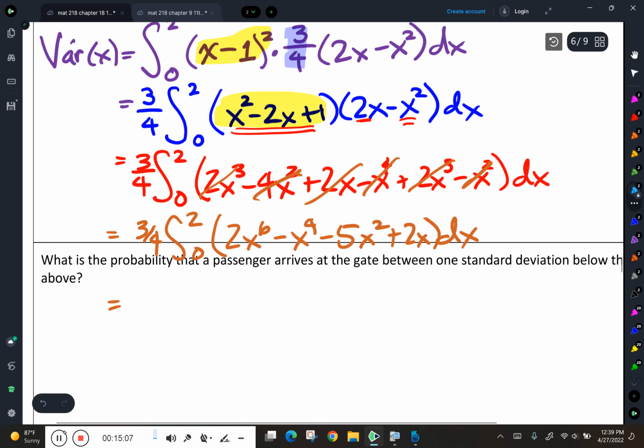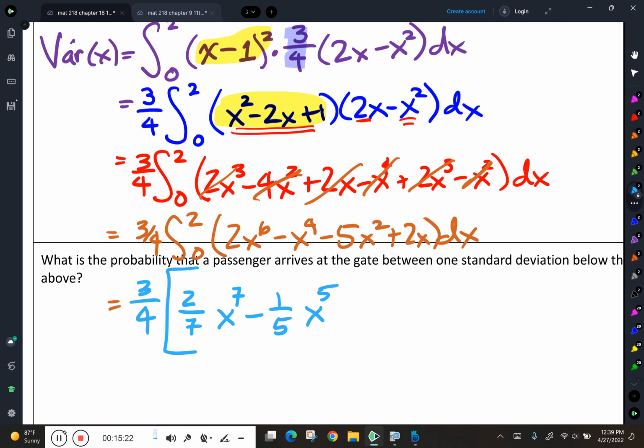All right, now I'll integrate. When I integrate, that's going to give me 3/4 times 2x to the 6th would be 2/7 x to the 7th minus 1/5 x to the 5th. Wait a second. Okay, dummy. That's a cubed because 2x cubed plus 2x cubed is 4x cubed. So I don't know what the heck I was thinking there. My brain was somewhere else. And so that's going to give me just plain old x to the 4th when I integrate.